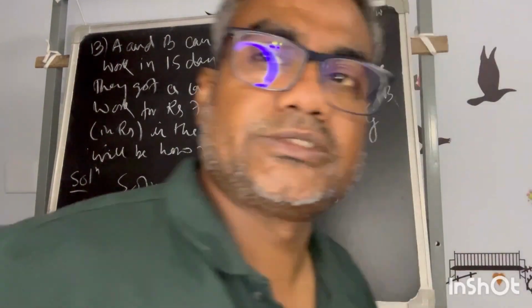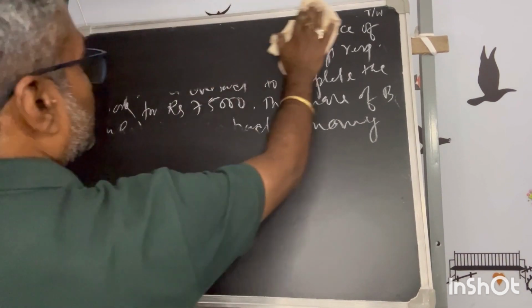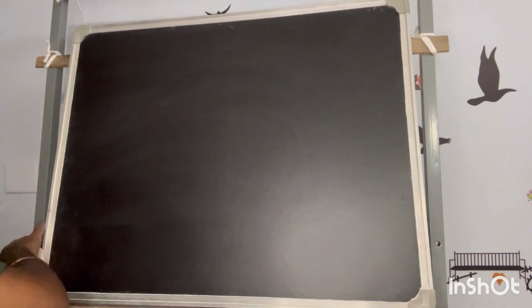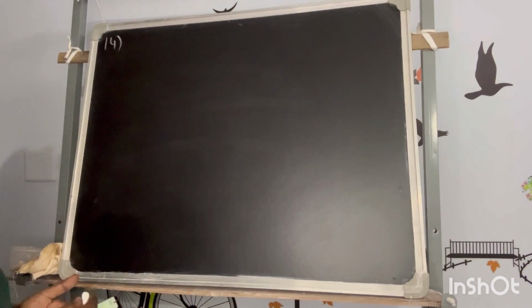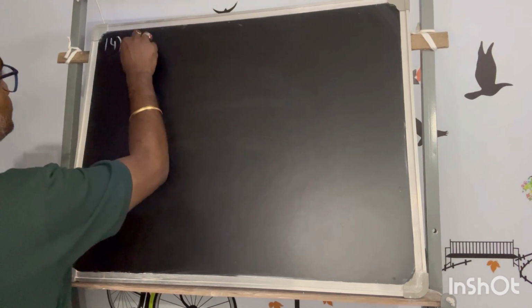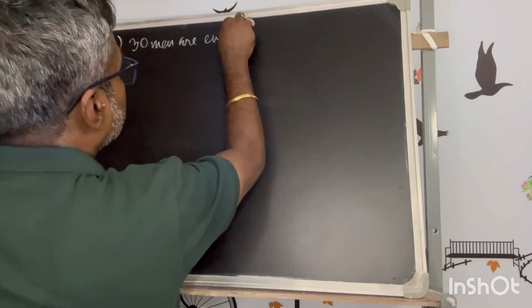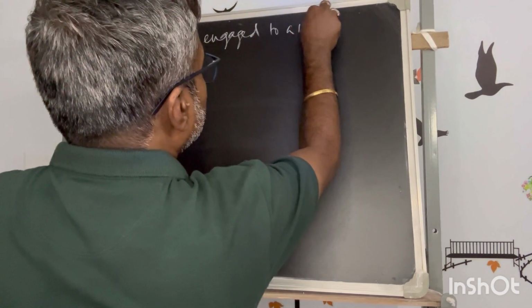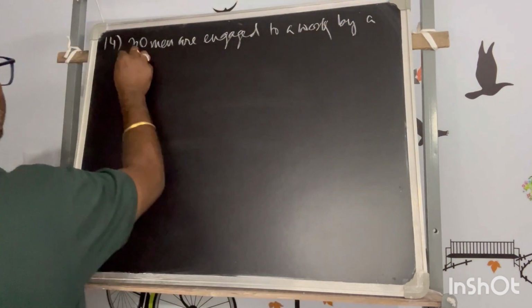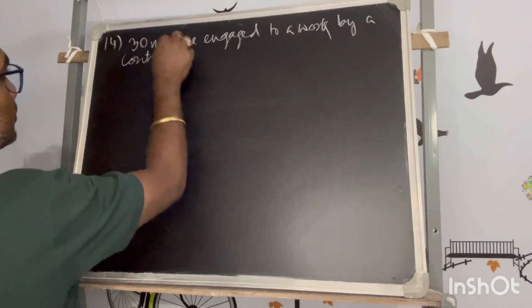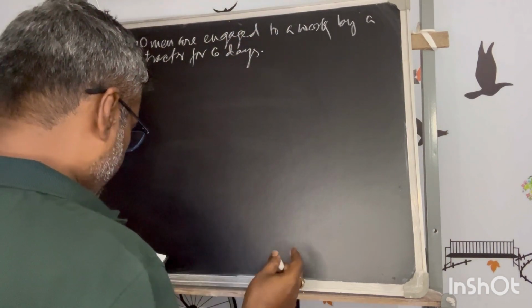So I'll move on to the next problem, number 14. 30 men are engaged to do a work by a contractor for 6 days.